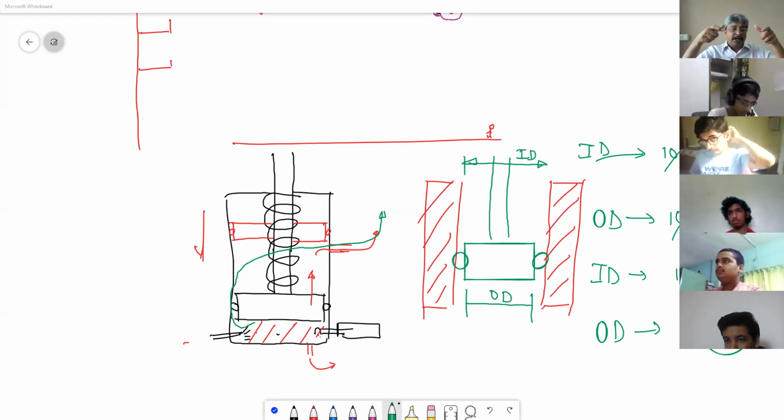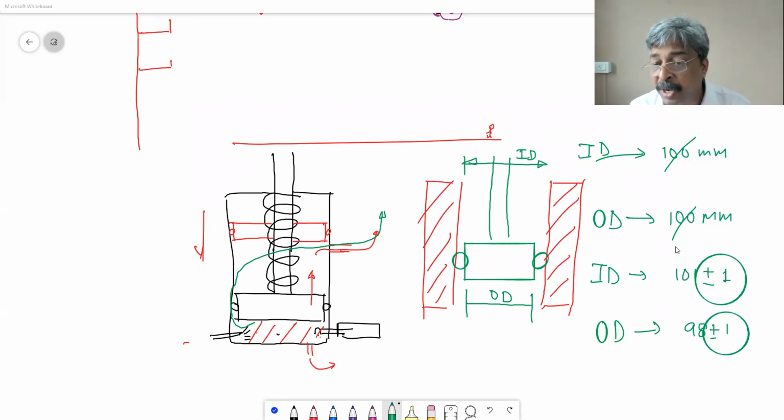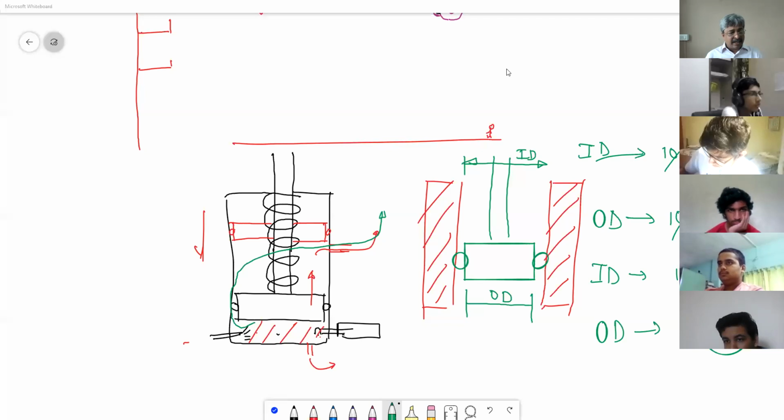Suppose I want to measure the outer diameter of the piston, I will use vernier caliper. Vernier caliper can measure length up to 0.1 millimeter accuracy, not more than that. So tolerance is one part, but how much tolerance you can accept also depends on the least count of the instruments.